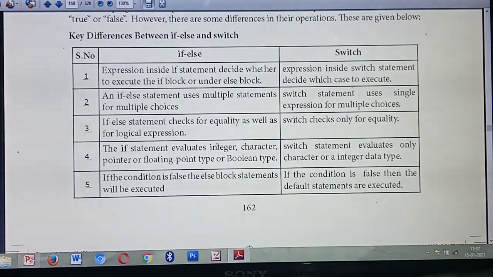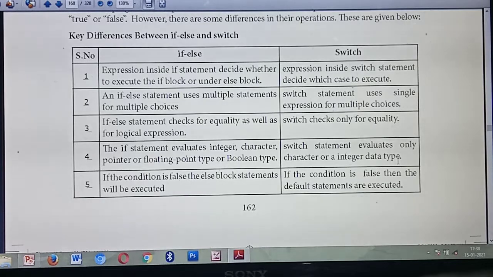The next difference is about the data types. The if statement will evaluate integer, character, floating point or boolean types. Okay, if statement will evaluate integer, character, boolean, floating type, etc. But switch statement will evaluate only character type or integer data type. But if statement is not like that, it will evaluate character, integer, floating point and boolean types. But switch statement will evaluate only the character or integer data type.